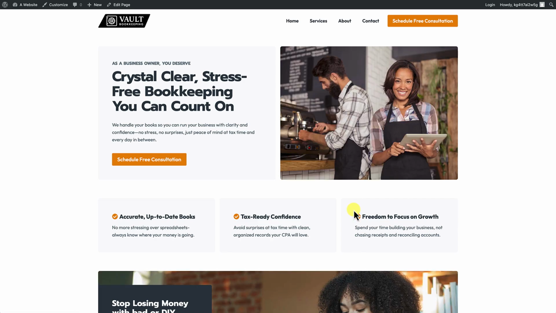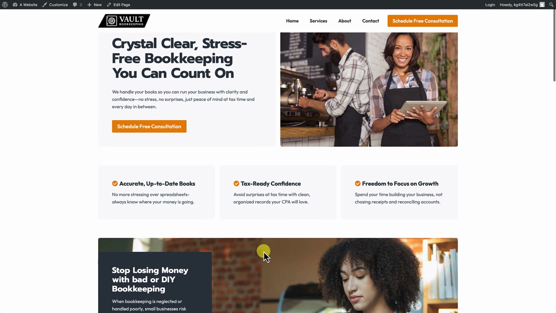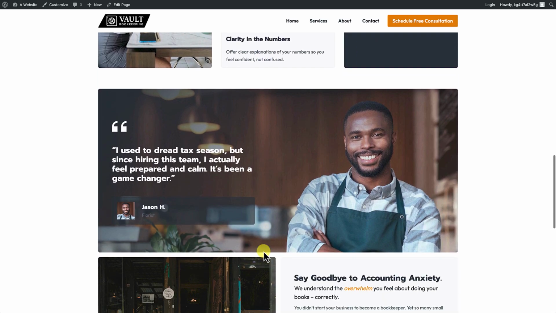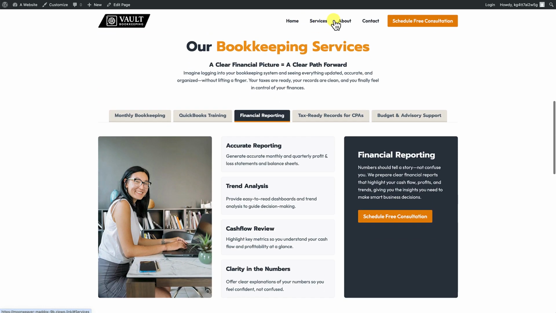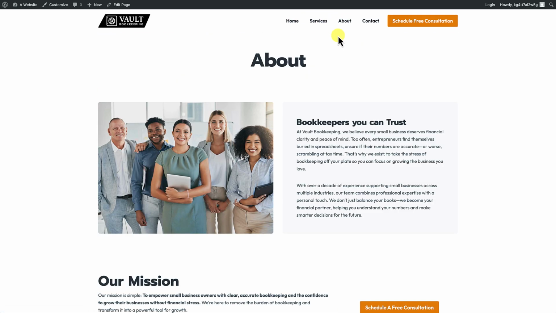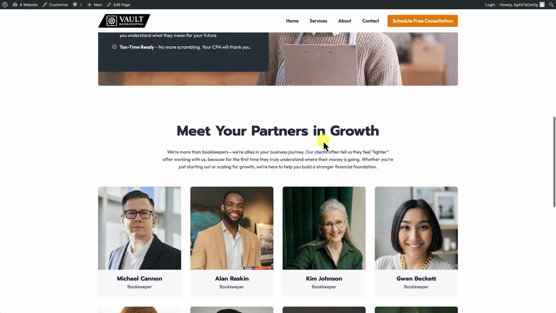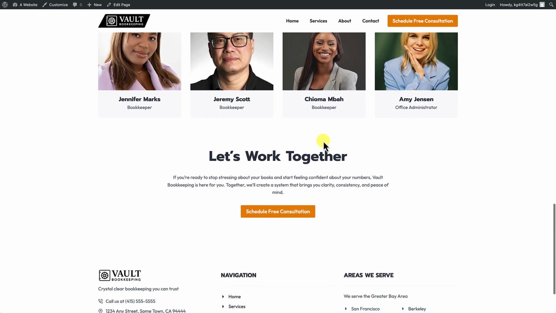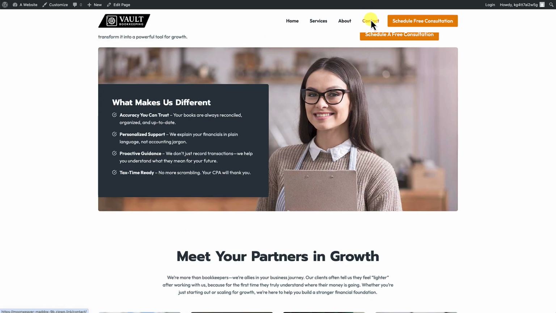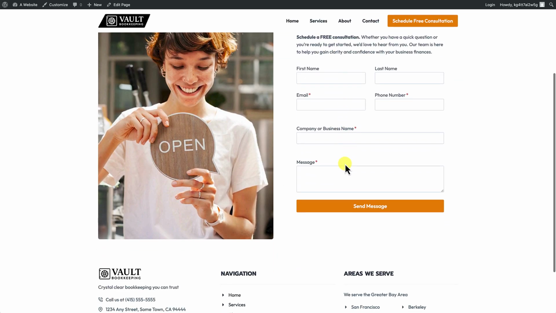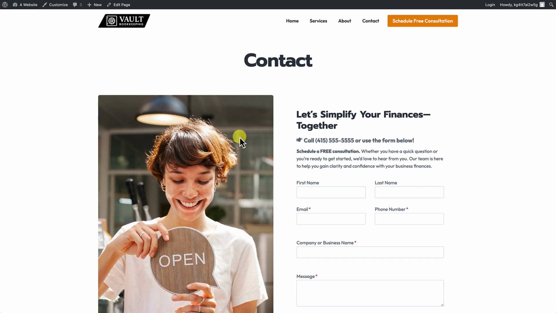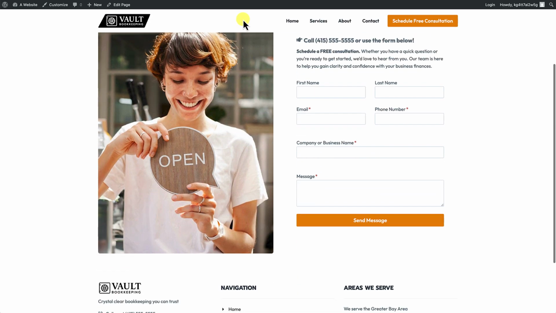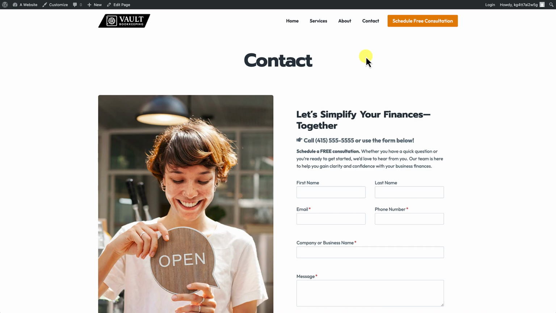And we'll see that our child theme installed successfully. So we can see our home page with all of its content and images. All of the links work correctly. The About page also imported correctly. And we even have our contact page along with our contact form in place, so that the footer and the header and then all of our settings, such as the sticky header here, all imported successfully.